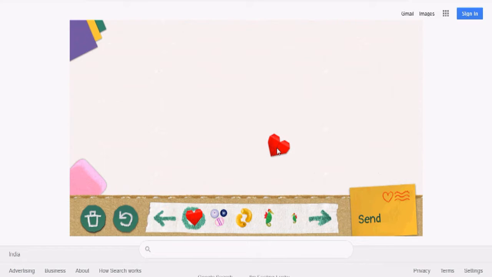But before we start, I will tell you some history about this Google Doodle for Father's Day. Today Father's Day is being celebrated all over the world, and Google made a special doodle for it. In 1910, a girl named Sonora celebrated Father's Day for the first time. She was the first to make a wish to her father on this special day, Father's Day. And today in 2020 it is being celebrated all over the world.